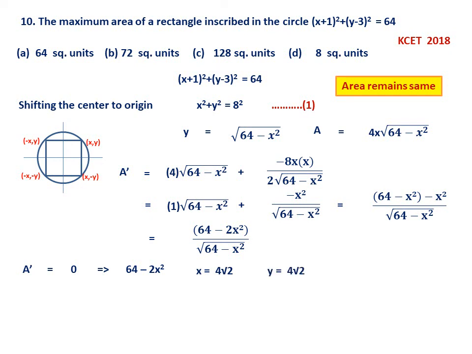So when x is 4 root 2, you can substitute in the equation y equals the square root of 64 − x². Y also will be 4 root 2. So A will be equal to 4 into 4 root 2 into 4 root 2. That is 128. This is the direct method. But there is a shortcut. This much calculation you need not do. So let me show you.